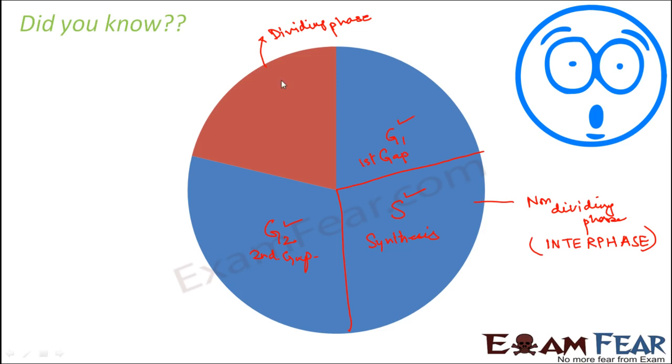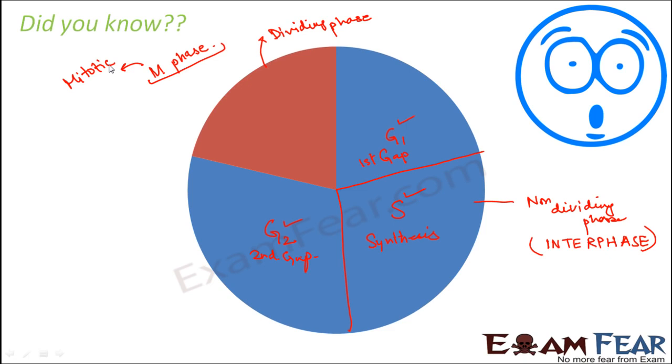Now let us talk about the dividing phase. So what is happening in the dividing phase? Again, the dividing phase is also known as the M phase, where M stands for mitotic. I was talking about the different types of cell division, right? In eukaryotic organisms, there are 2 types. One is mitosis, one is meiosis. So here this dividing phase is also known as the mitotic phase.